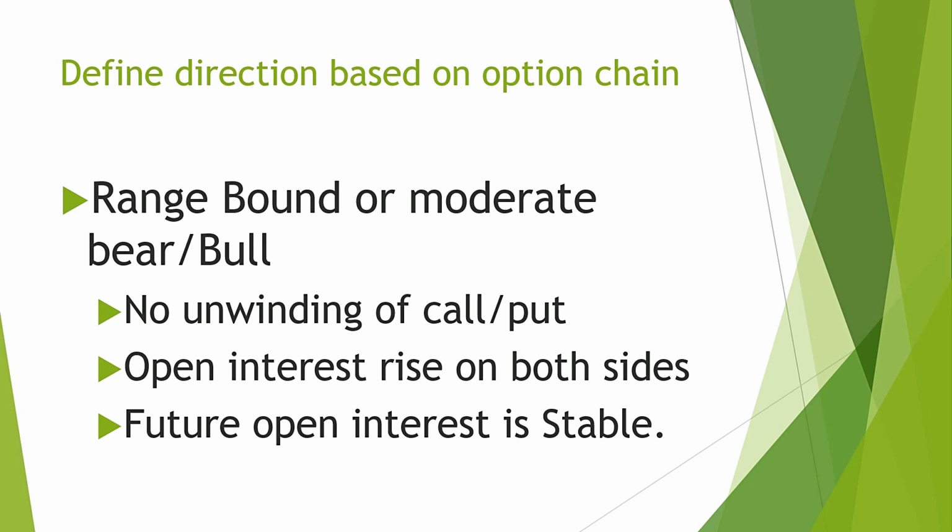They do not take non-directional trades with futures. They can buy at support, sell at resistance. So open interest keeps on changing slightly, not too much, in futures. So a range bound market usually does not show unwinding. It shows an increase in open interest on puts as well as the call side without much change in option premiums.